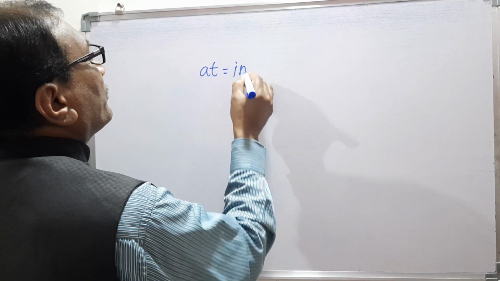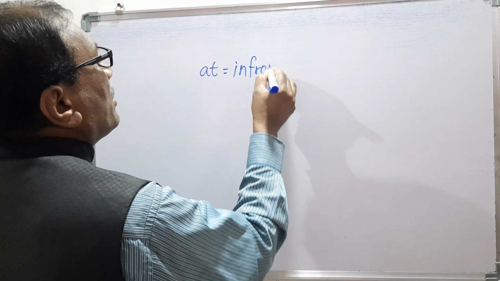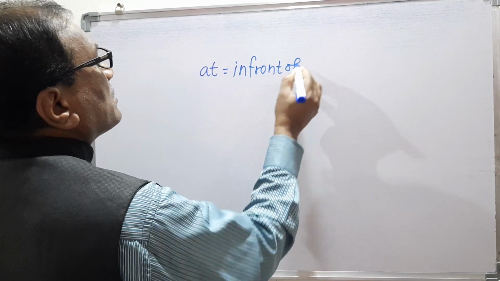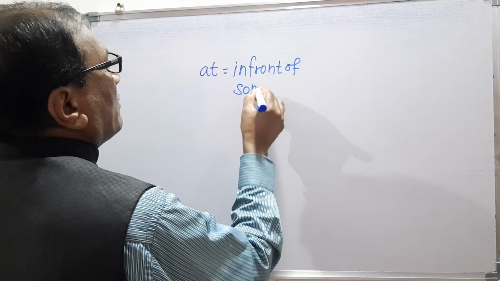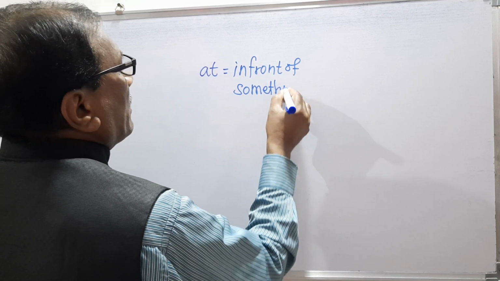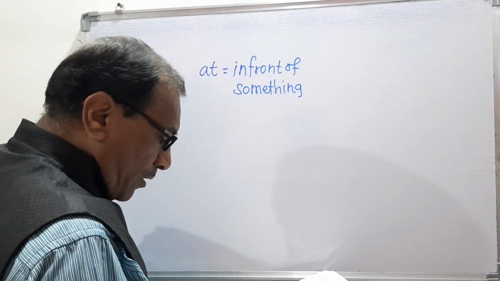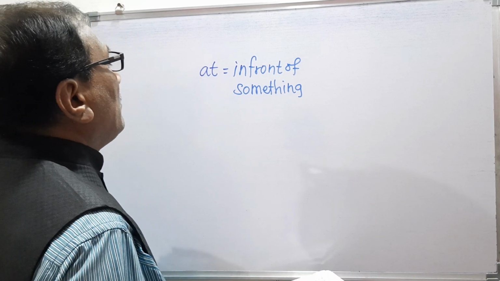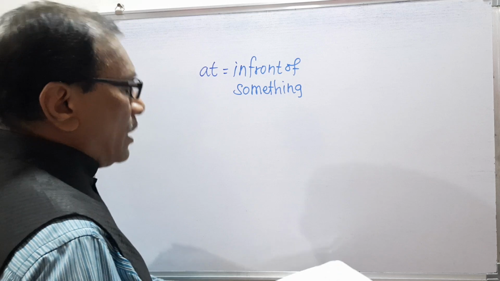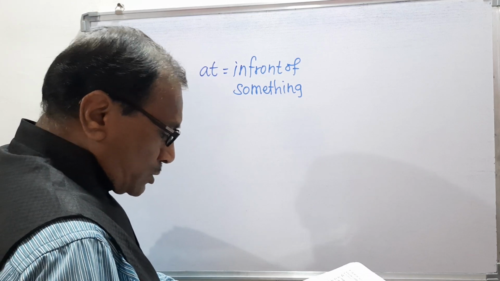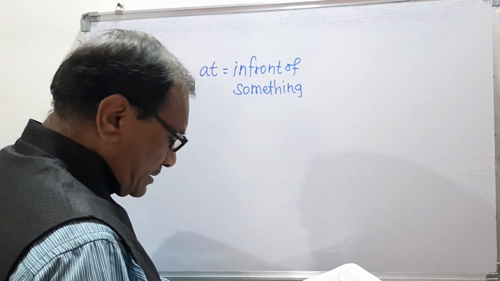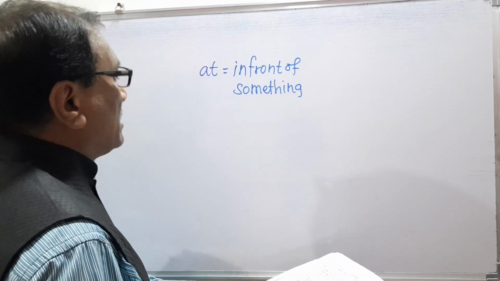So the next meaning we are discussing is that at means in front of something. This is the first meaning. Means the meaning of this at is in front of something. So remember, we will see this with the help of the example.